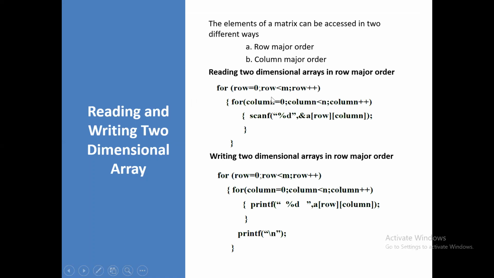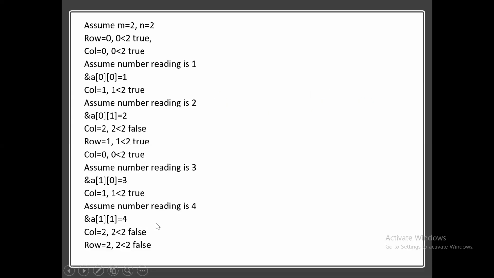Now control goes to the first for loop, and the row value is incremented by 1, so again it is 1. Okay, 1 less than 2. Now you are checking the condition. Now the column value is 0, and 0 less than 2 condition is true. You are reading another value. Assume the number you are reading is 3. For a of 1 0, the i value is 1 and the j value is 0 here. For this you are reading the value 3.